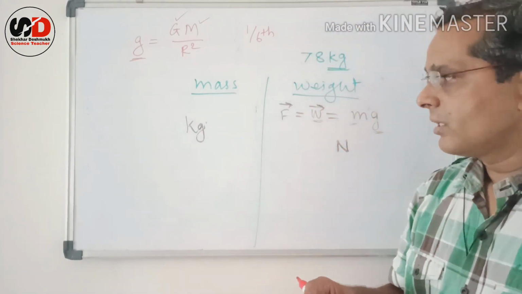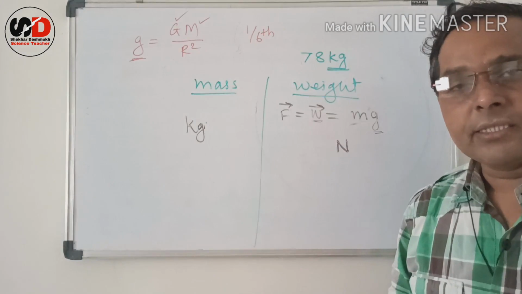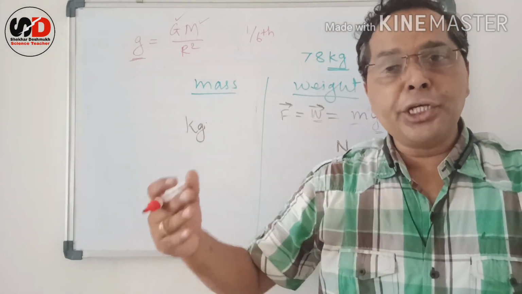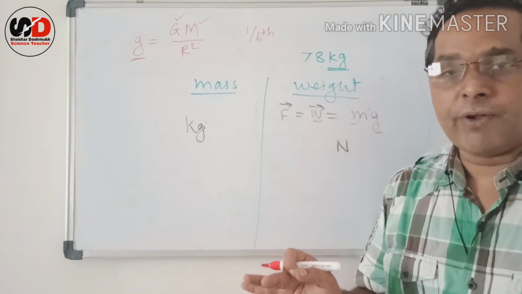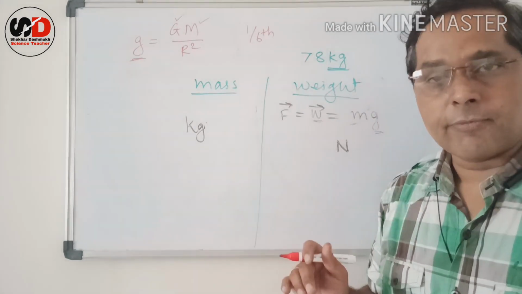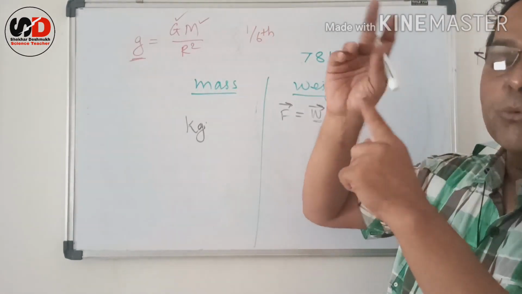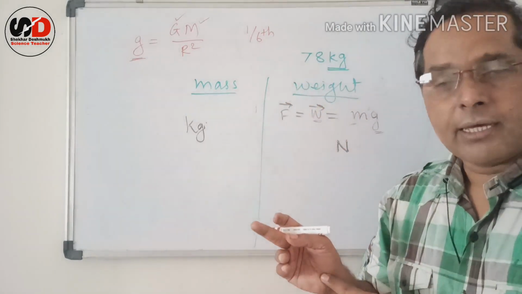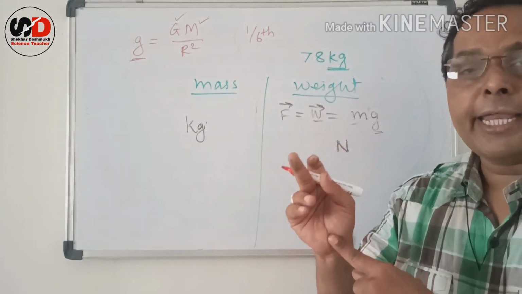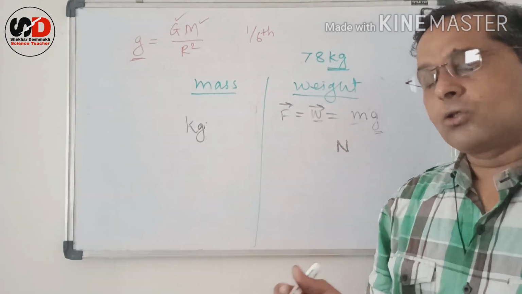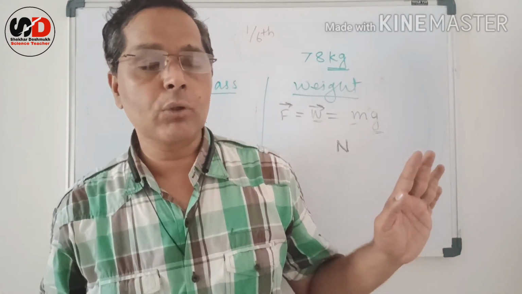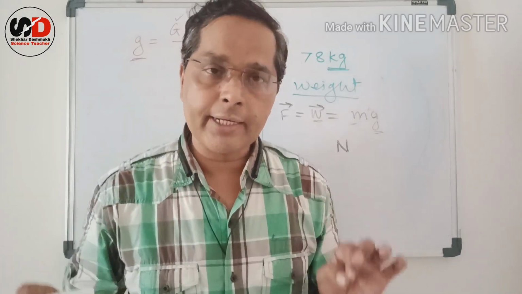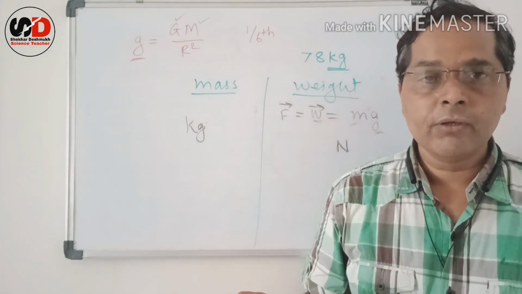And therefore if my weight is 60 Newton here, I am saying Newton because the unit of weight is Newton, then on the moon I have a weight of 10 Newton only. So this discussion is about the gravitational acceleration and the variation in the value of g.